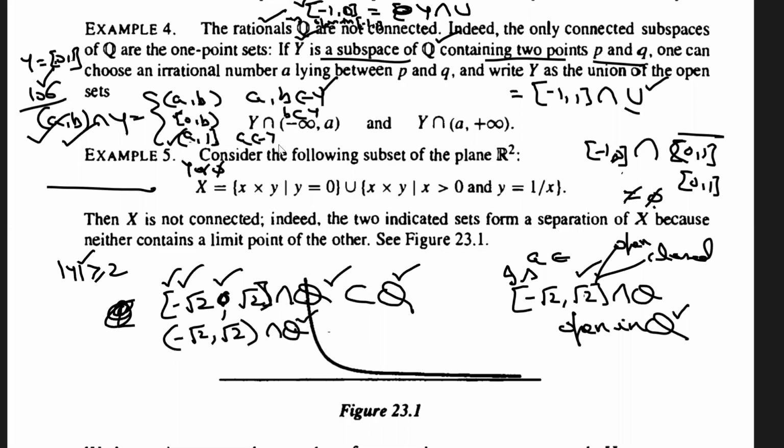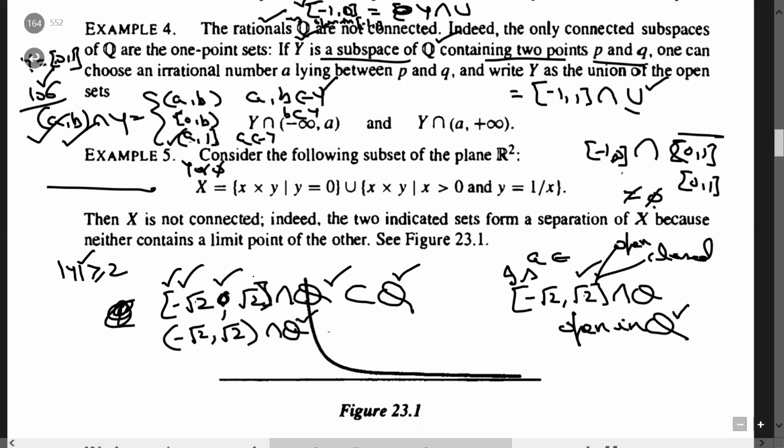You can see that both these sets are the same. Either you write it in this way or in this way, both are the same because if you take the intersection with the rationals, then minus root 2 and root 2 will not be included. So I have given you a proper subset which is open as well as closed in Q with respect to the subspace topology on Q from R.